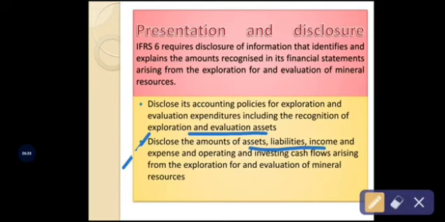So the second disclosure states that the entity must disclose the various assets, various liabilities, various incomes generated for the business organization, various expenses incurred to carry out the exploration and evaluation activity, various operating activities, various operating incomes, operating expenses, and also various investing cash inflows and cash outflows, which are ultimately